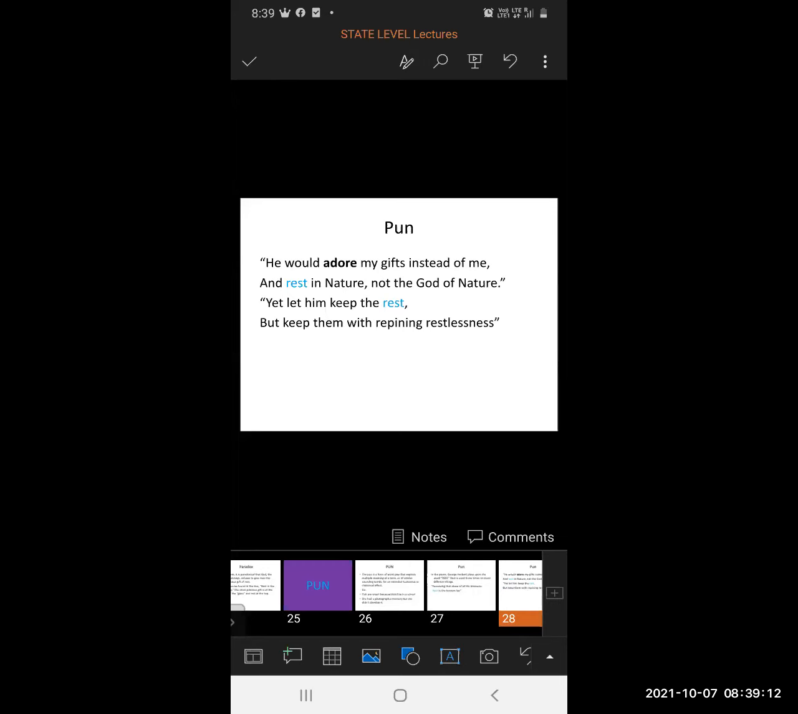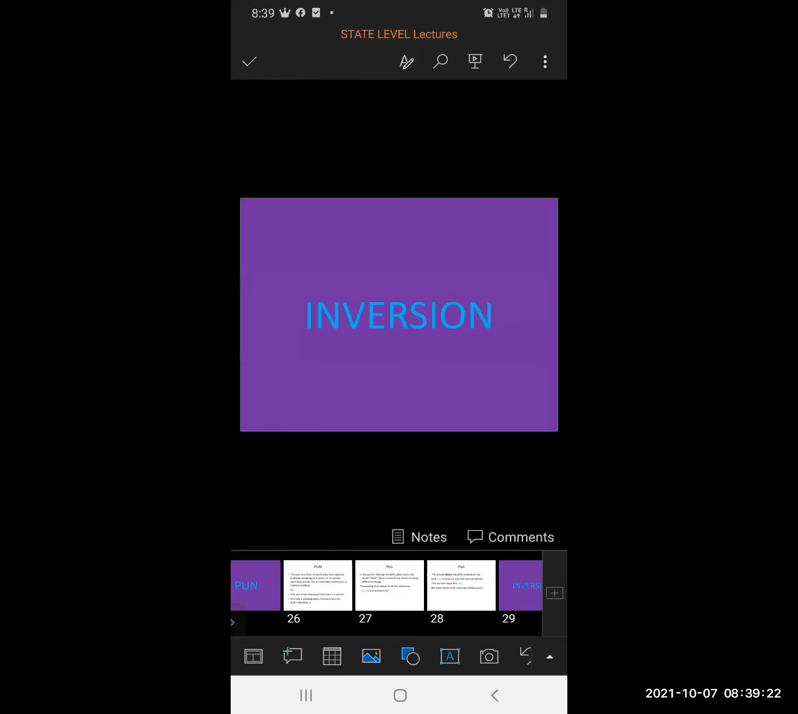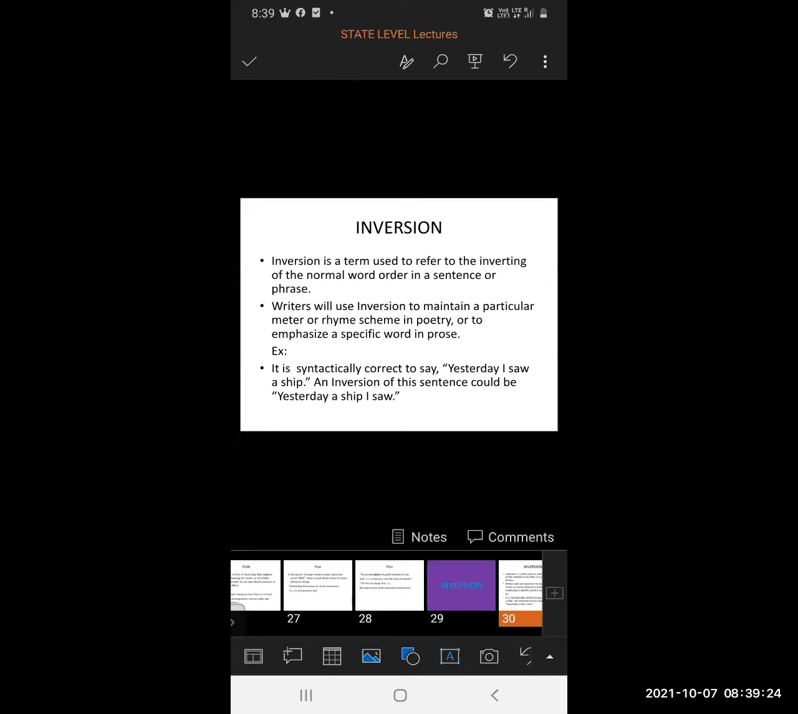Yet let him keep the rest, but keep them with repenting restlessness. Rest means here remaining gifts. Inversion. An inversion is a term used to refer to the inverting of the normal word order in a sentence or phrase. Writers will use inversion to maintain a particular meter or rhyme scheme in poetry or to emphasize a specific word in prose.